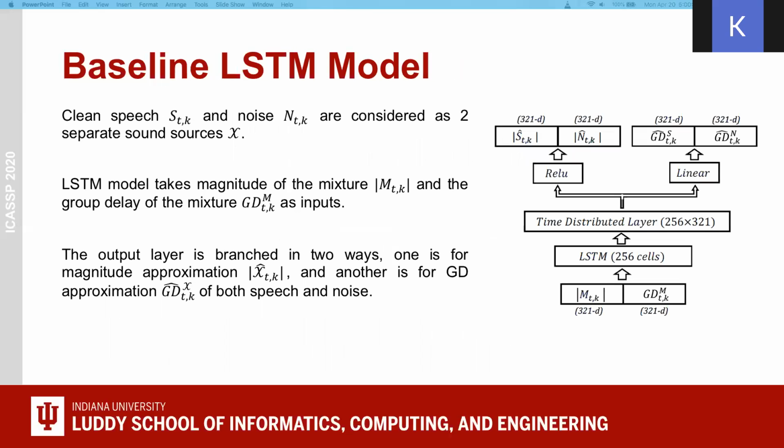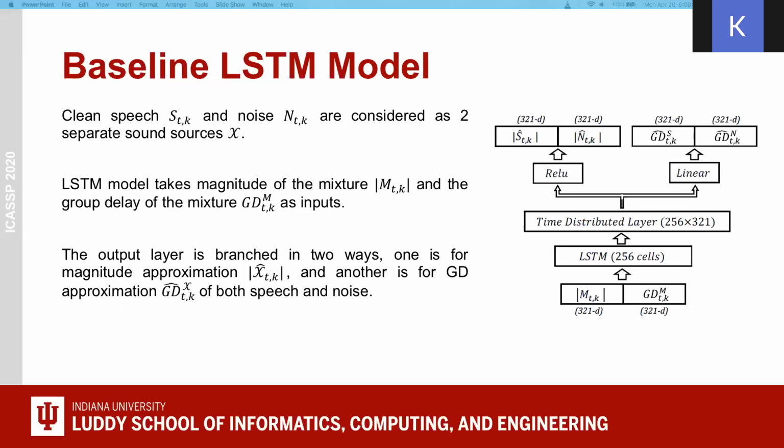With the loss function, we train the baseline LSTM model. Here, clean speech and noise are considered as two separate sound sources, so each of the signals has its own magnitude and phase or group delay. The LSTM model takes the magnitude of the mixture and the group delay of the mixture as input. These are in time frequency domain. The output layer is branched into two ways. One is for magnitude approximation and another is for group delay approximation of both speech and noise. Since we have two separate sound sources, clean signal and noise, there are 4 outputs in total.